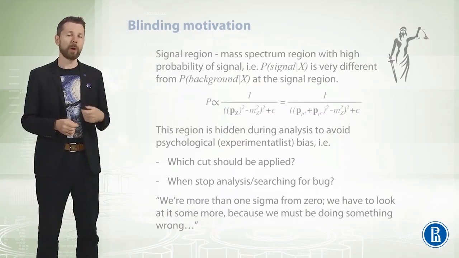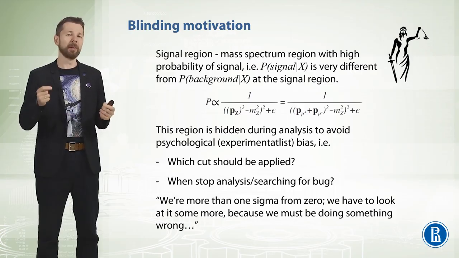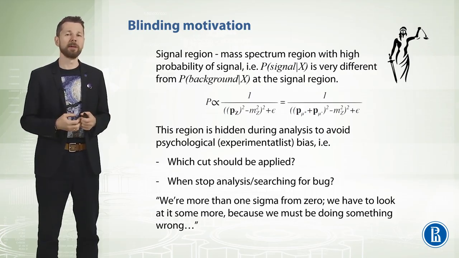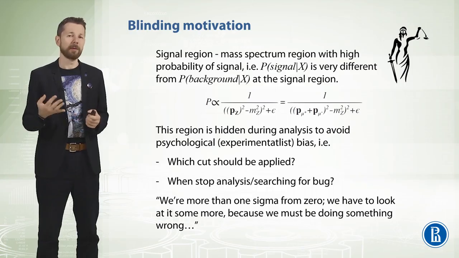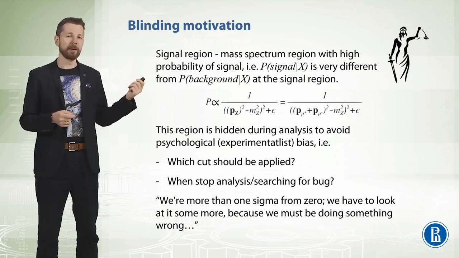So why is blinding useful? Let's recap that the signal region is the region of the mass spectrum with a high probability of a signal, and the probability of a signal is very different from the probability of a background in this region. This is due to the Feynman diagram and the nature of the decay processes.